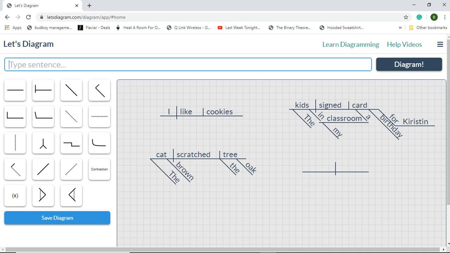Our next sentence, number 4. The kids on the soccer team won the game.